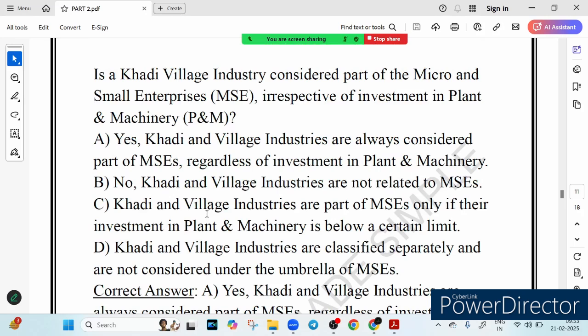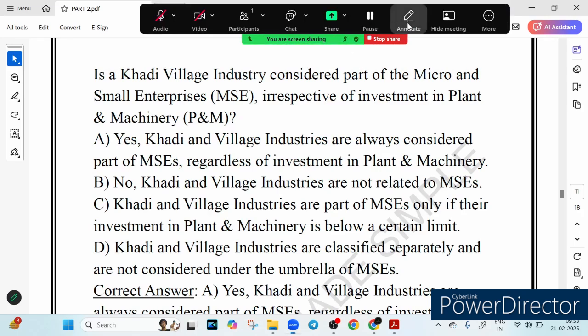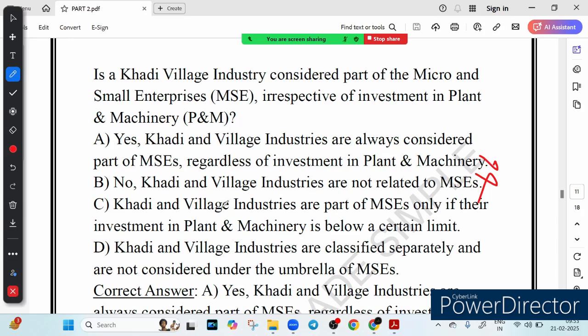Option B says no, Khadi and village industries are not related to MSE. This is wrong. Option C says Khadi and village industries are part of MSE only if they are invested in plant and machinery below a certain limit. This is also wrong. There is no limit, right? So what we learned from this question is that Khadi and village industry is always part of MSE. No investment limit applies here.